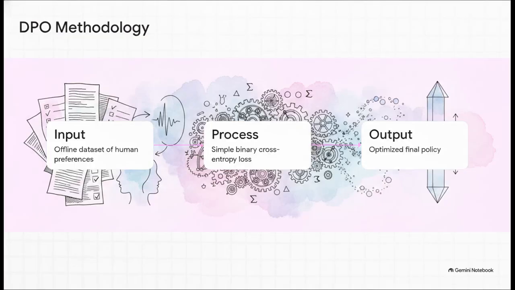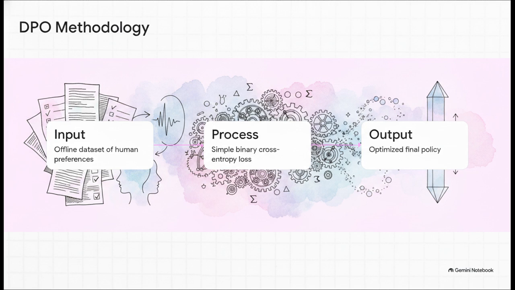The methodology breaks down into 3 beautifully simple steps. Step 1 is the input. You just take a static, offline data set of human preferences, basically pairs of prompts with one preferred answer and one rejected answer. Step 2 is the process. You pass these through the language model using a simple classification loss, comparing the probabilities the model assigns to the good answer versus the bad answer.